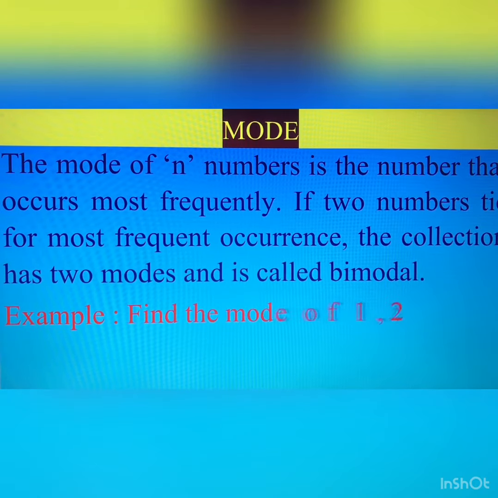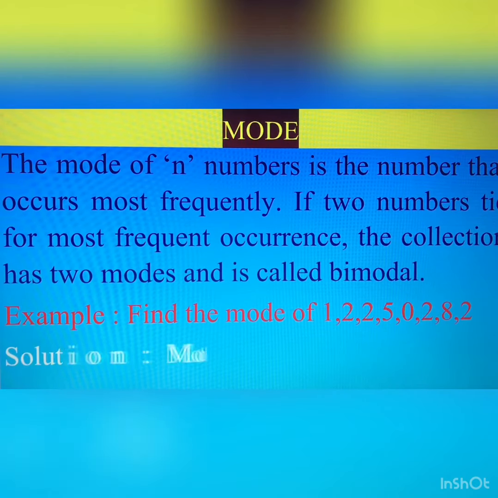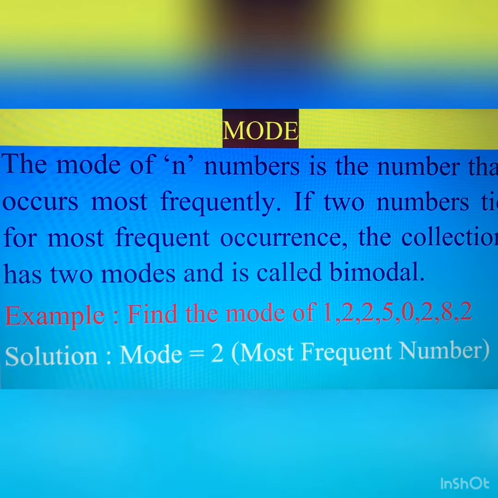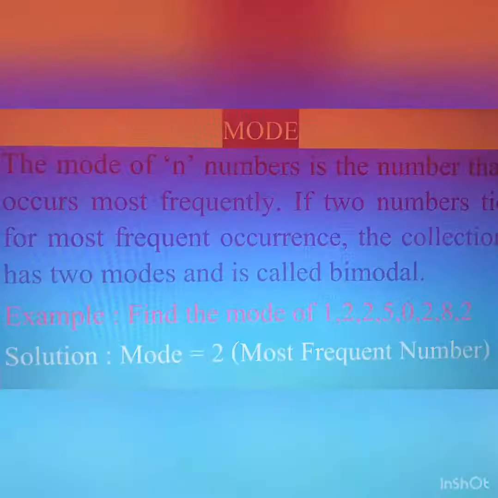Let us understand with an example. Find the mode of 1, 2, 2, 5, 0, 2, 8, 2. So you are observing here that 2 comes many times, 2 arises here many times. So the mode of the data is 2. Okay. So the most frequent number is 2 here. So 2 is the mode of this given data.